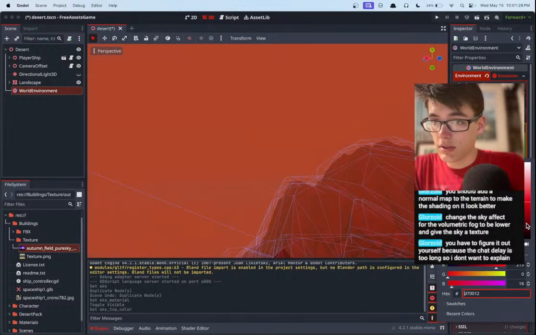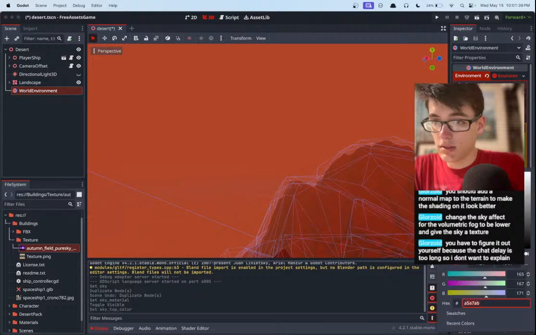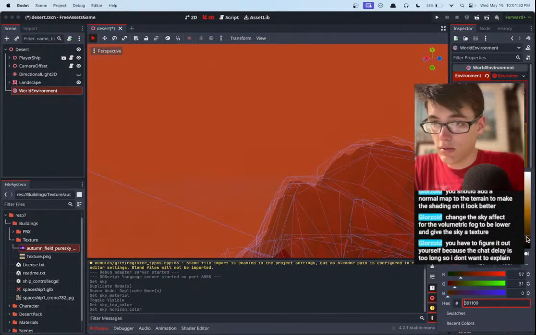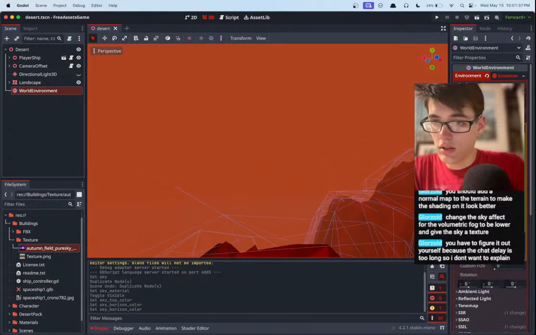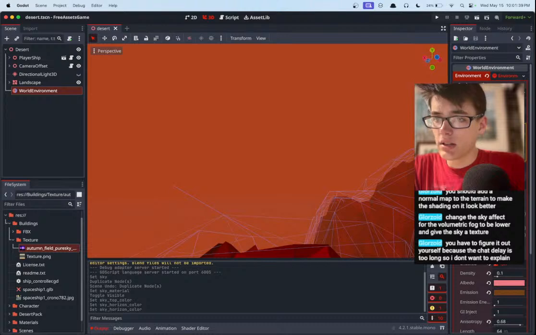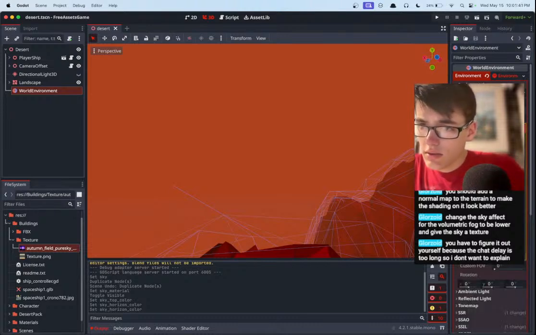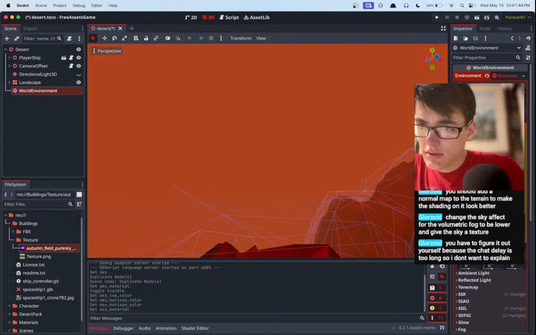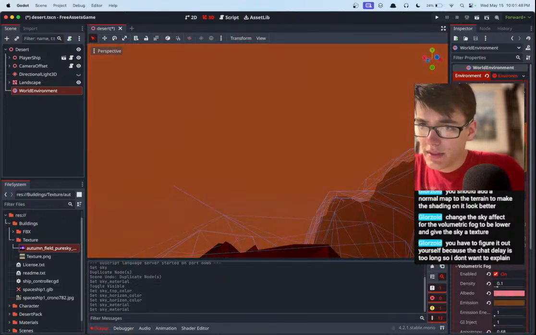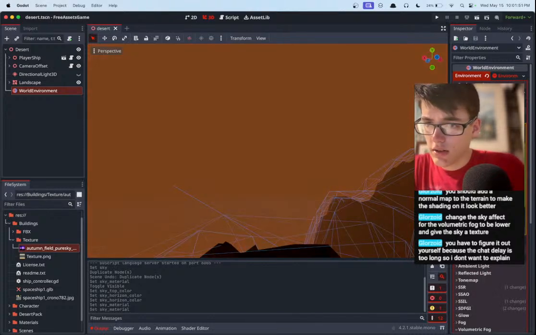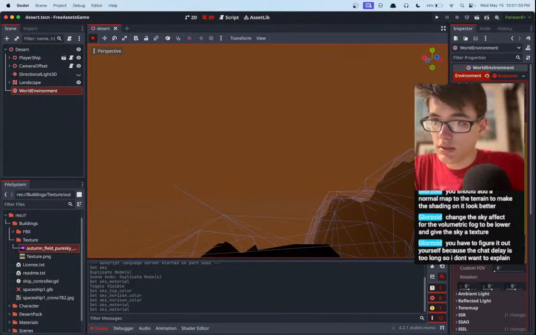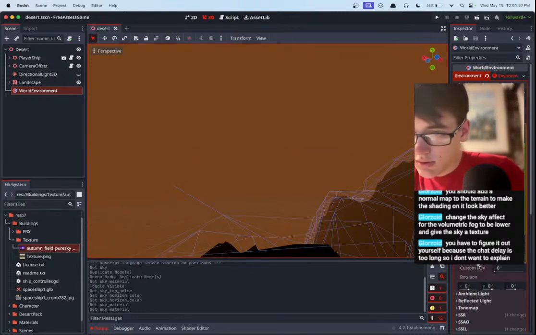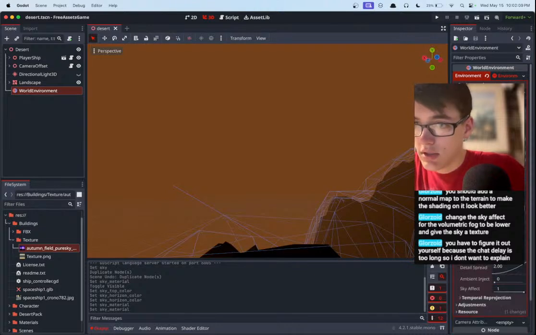We would like the top color to be red, and we would like the bottom color to be brown. Yeah, well, we would kind of like to use our sky texture if possible. Let's see, what else do we have? Physical sky material? No. If we just do a regular shader, I would like it to just do that, but it doesn't want to just take an image in here.